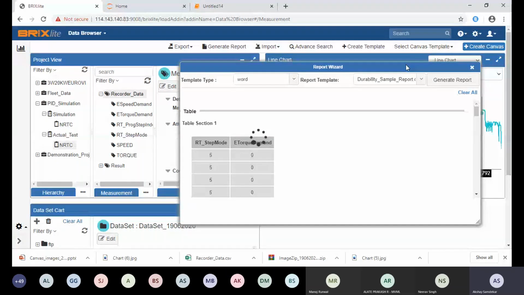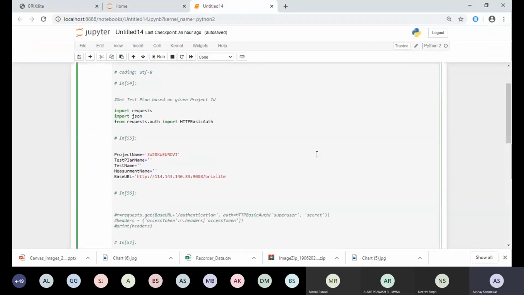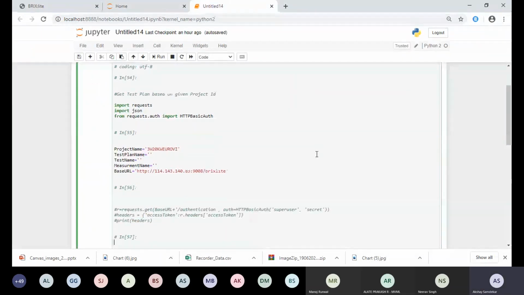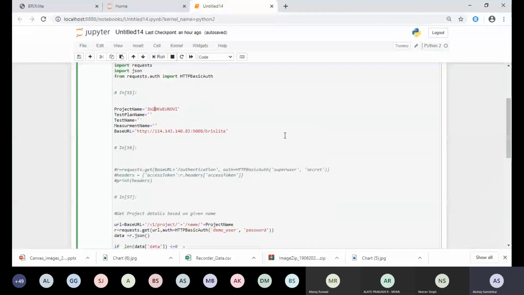Just for demonstration purposes, I will show you a small example. This is a Python script, which I am running in a Jupyter notebook. In the Python script, I am using the same link of BricsLite we are currently using, and I am getting the project information for this particular project from BricsLite, and getting the test plan information from that project. So suppose I run this.